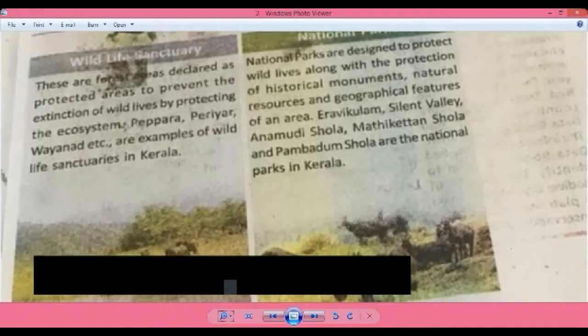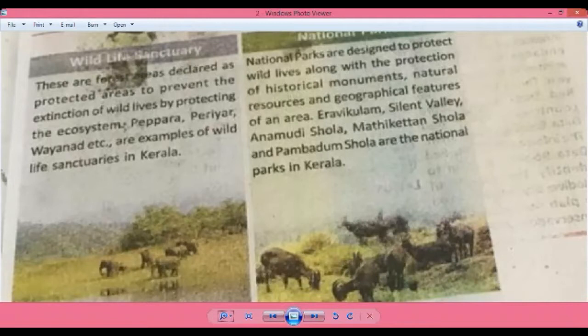They are declared protected to prevent extinction. Examples are Peppara, Periyar, Wayanad, etc., which are wildlife sanctuaries in Kerala.